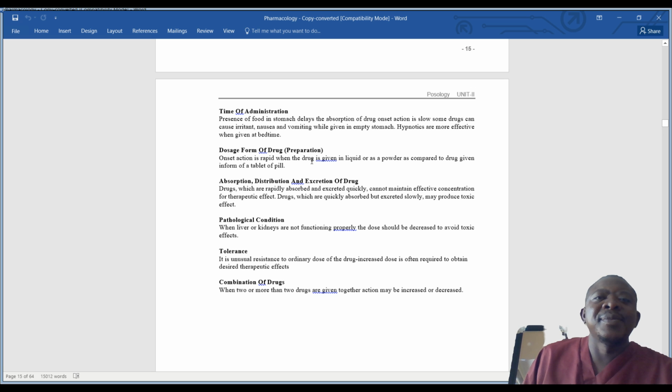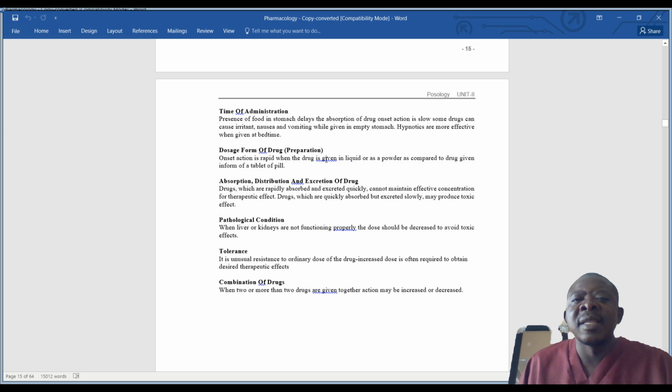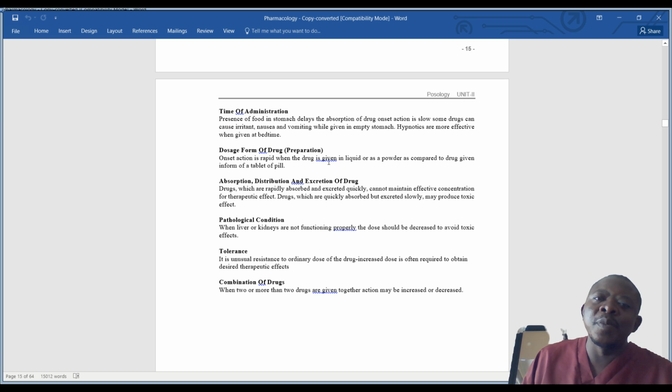But this does not mean that all drugs can be prepared in liquid form. There are reasons within pharmacology as to why some drugs are available in capsule form, why others are available only as tablets, and why others can be available only as intravenous.